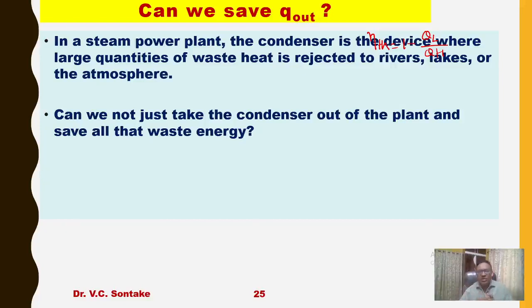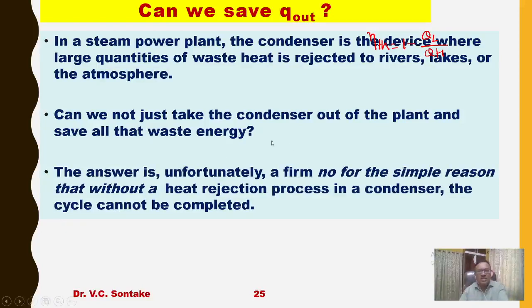Is it possible? Is it as simple as we think? The answer is unfortunately a firm no, for the simple reason that without a heat rejection process in the condenser, the cycle cannot be completed.